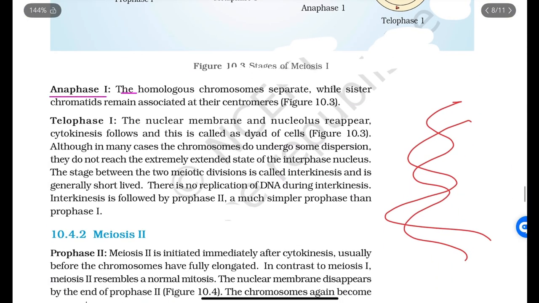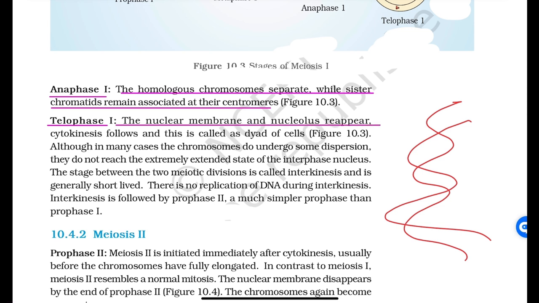Anaphase first. The homologous chromosomes separate while sister chromatids remain associated at their centromeres. Telophase first. The nuclear membrane and nucleolus reappear. Cytokinesis follows, and this is called a dyad of cells.